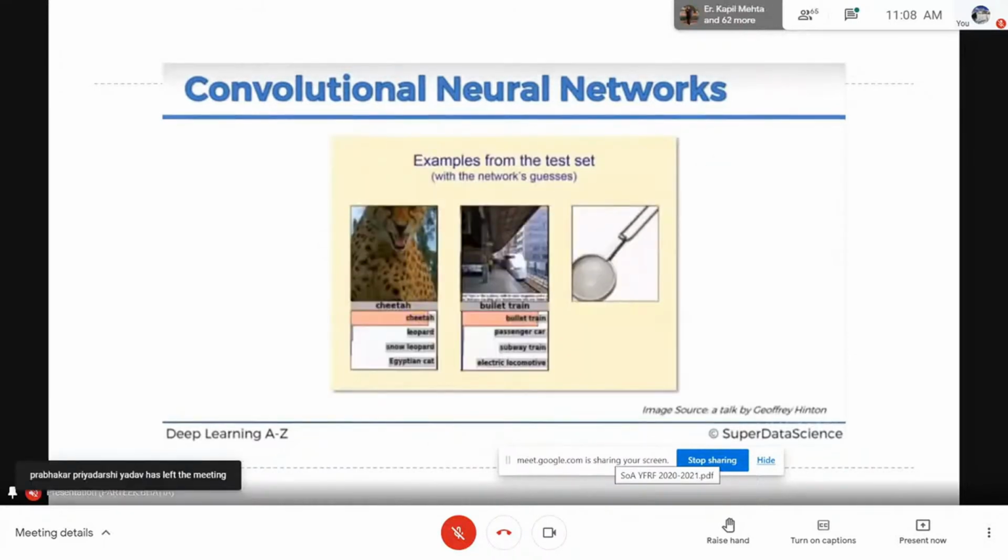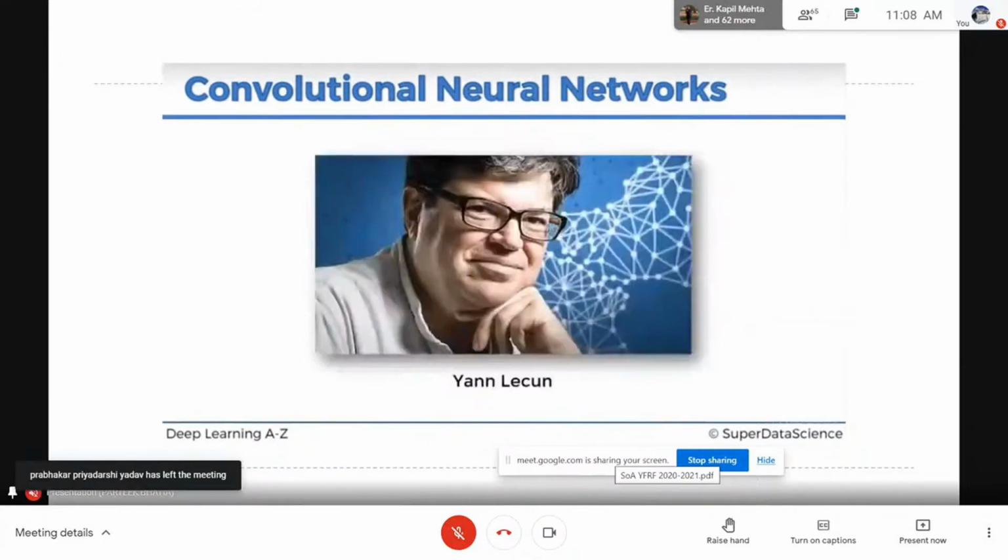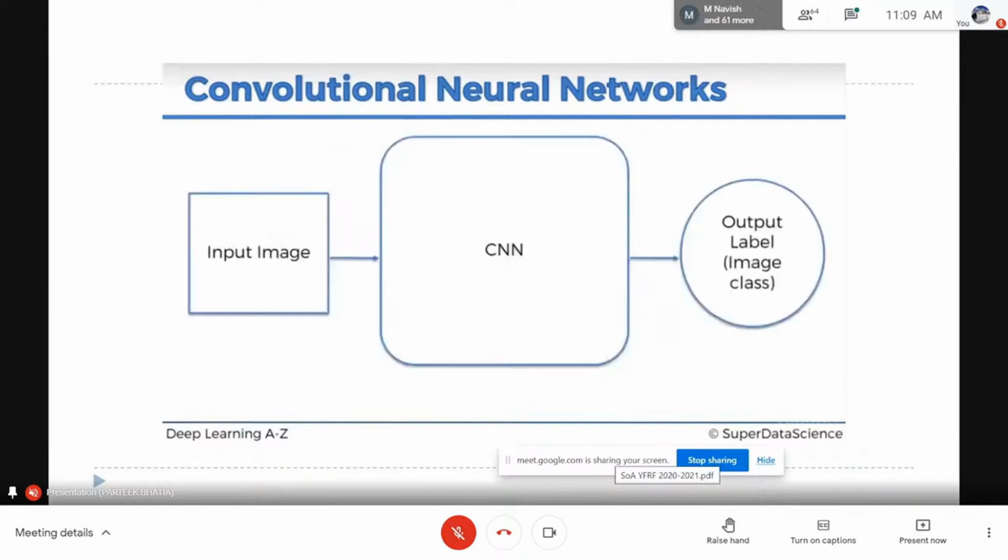Now, in the same way, Yann LeCun wanted to achieve something: that from an image we should look for some of the prominent features, and then based on those features we should train our model. And instead of getting pictures of all sizes, or using a sliding window, we should use models based on features and their positions, and process only those features which are prominent, not everything in that particular image. This was the idea of Yann LeCun, and he worked on a model which can use that concept.